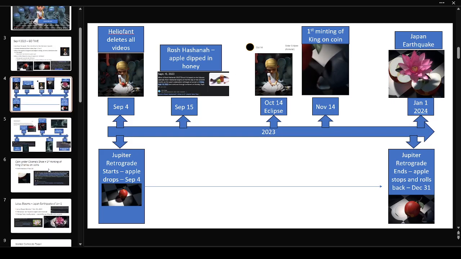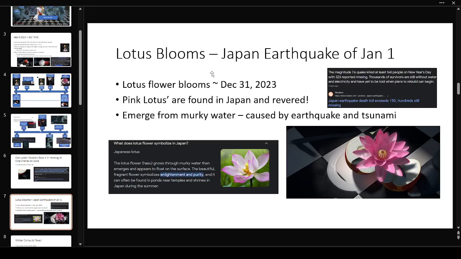So the lotus blooms in the Japan earthquake of January 1st. Like I said, the lotus would have to bloom after December 31st, after the retrograde motion finishes. And pink lotuses are found in Japan.